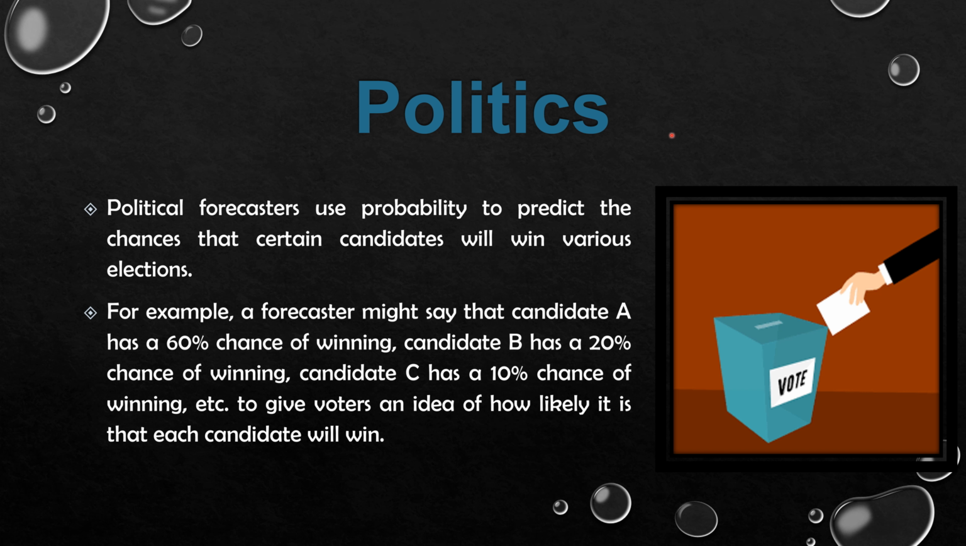Probability in politics. Political forecasters use probability to predict the chance that certain candidates will win various elections. For example, a forecaster might say that candidate A has a 60% chance of winning, candidate B has a 20% chance of winning, candidate C has a 10% chance of winning, etc., to give voters an idea of how likely it is that each candidate will win.